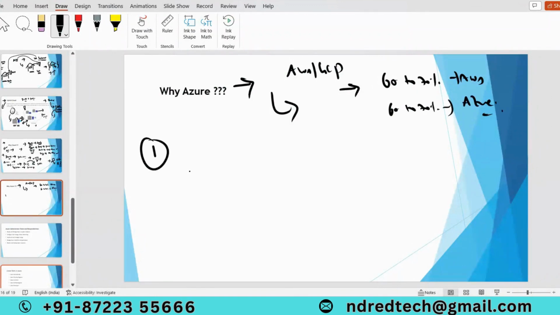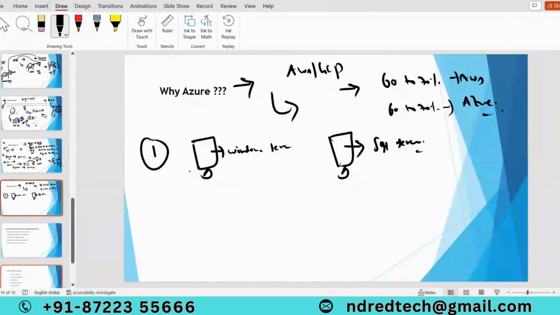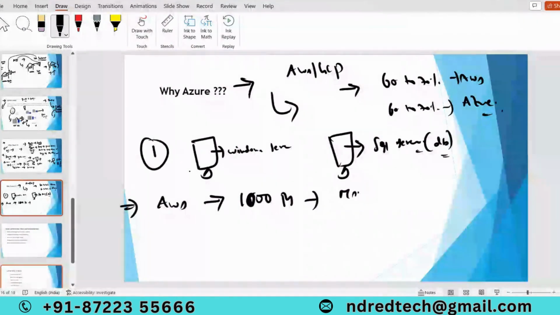The first reason is, if you are planning to create a virtual machine with the Windows operating system, or to install SQL software or SQL Server, which is one of the database servers, see what happened previously with AWS.